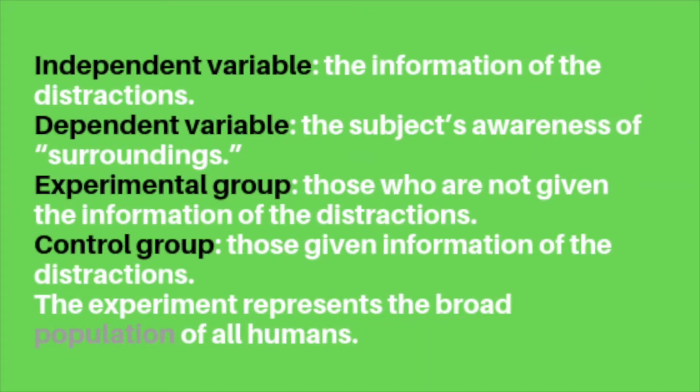Identification. Our independent variable is information of the distractions. The dependent variable is the subject's awareness of the surroundings. The experimental group are those who are not given the information of the distractions. The control group are those given information of the distractions. The experiment represents the broad population of humans.